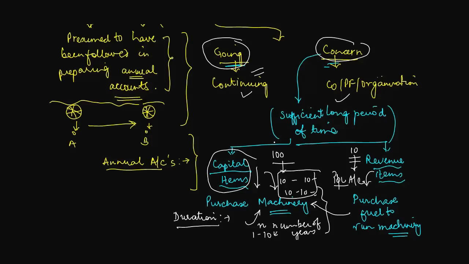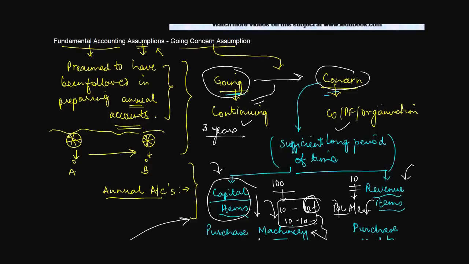Now, if this business itself is assumed to not last for more than 3 years, then this accounting is going to be incorrect, right? So the assumption is that the business is going to be a going concern, that is, it is going to continue for a sufficient length of time, and therefore the items of expenses can be bifurcated into capital and revenue. It could be expenses or income maybe, right? So that's what the going concern assumption means. It means that the business is going to continue for a sufficiently long period of time, and therefore the bifurcation of expense or income items can be done by way of capital or revenue.